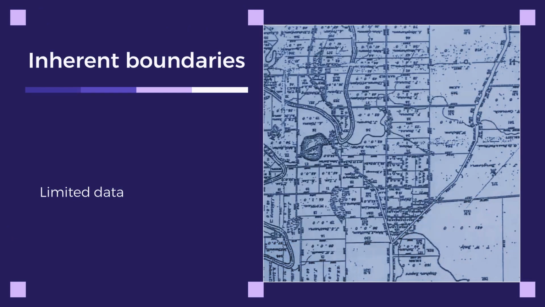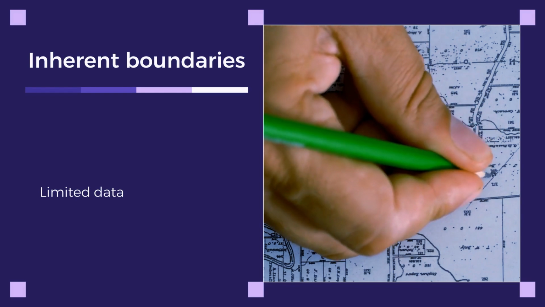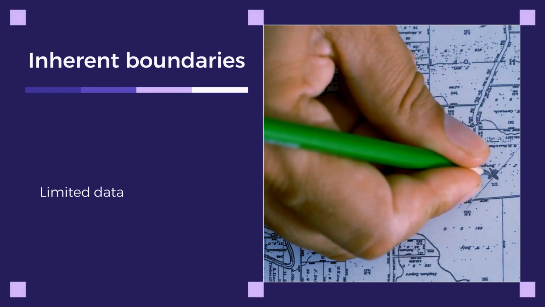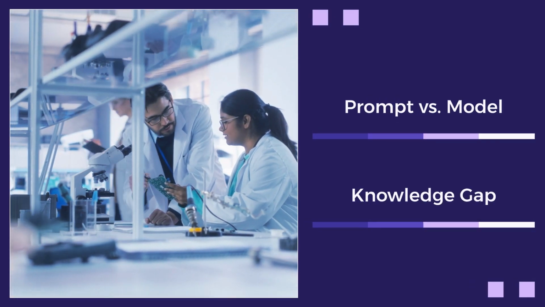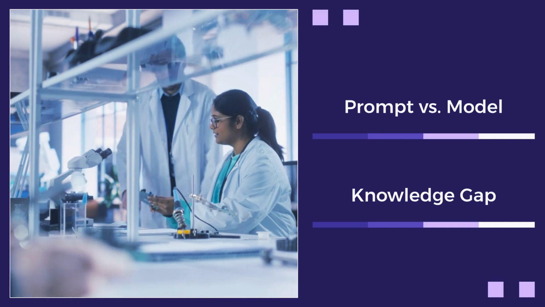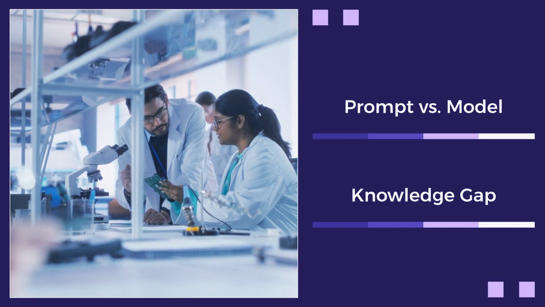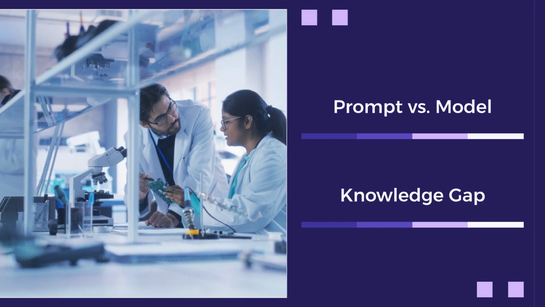If a prompt requires knowledge beyond these boundaries, the model might attempt to generate an answer, even if it has to invent it. This creates a crucial gap: the knowledge expected by the input prompt versus the knowledge actually embedded in the LLM. When this gap is significant, hallucinations are a common outcome.